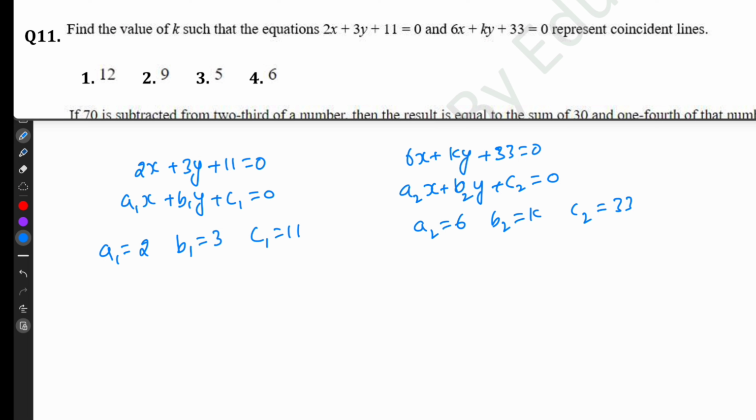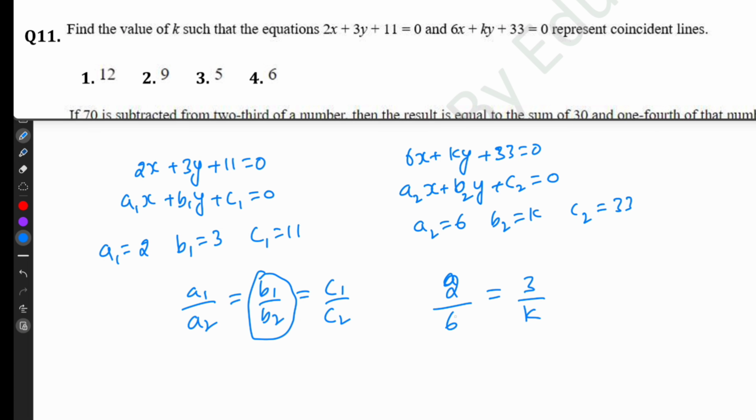So these both represent coincident lines. So coincident lines means a1 by a2 equal to b1 by b2 equal to c1 by c2. So we have to find k. So we have to take this compulsorily. I am taking a1 by a2. So a1 means 2 divided by a2 means 6, that equal to b1 by b2, 3 by k. Cross multiplication: 1 into k, 3 into 3, 9. k equal to 9.